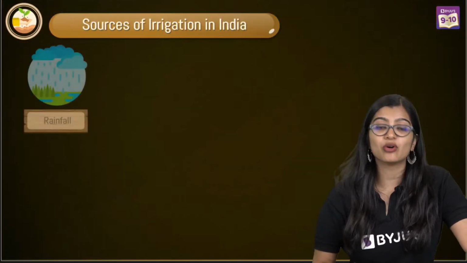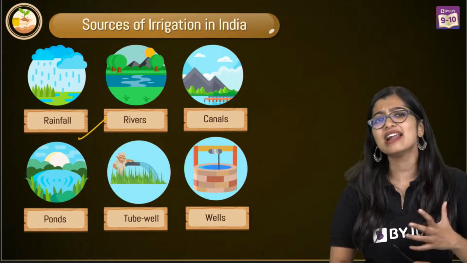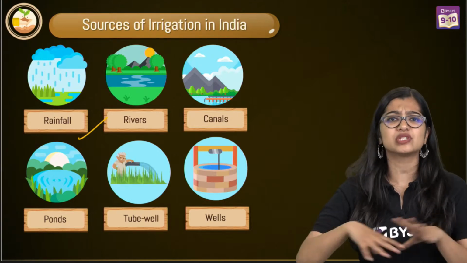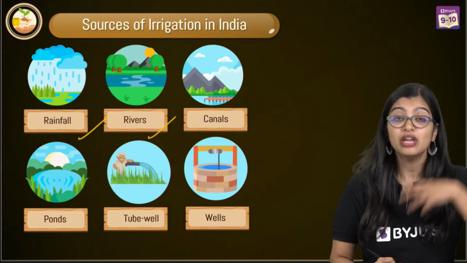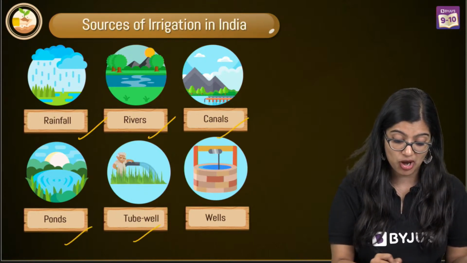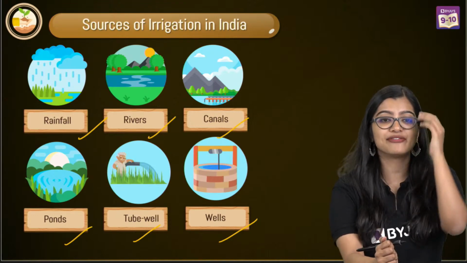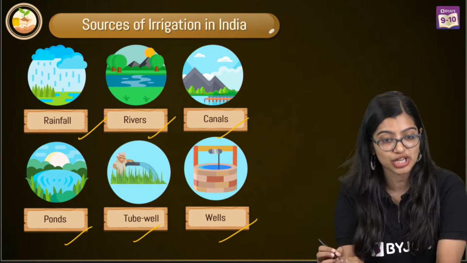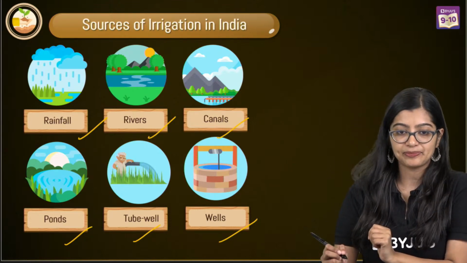Now, of course, there are various sources of irrigation in India. Primarily rainfall, because India is a monsoon country, with a lot of monsoon seasons and rainfall. We then have rivers, canals, ponds, tube wells and wells. Very good, Varshita. Like drip irrigation, yes. So these are all some wise choices that we can make.